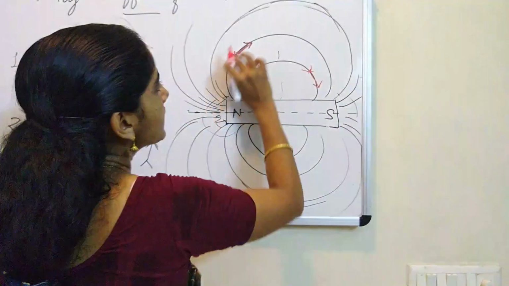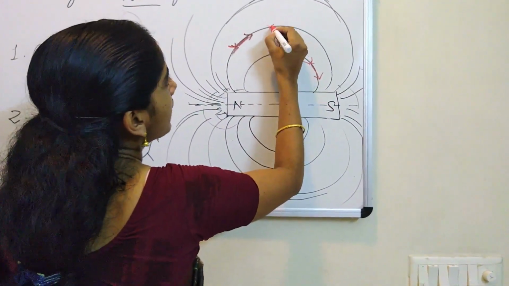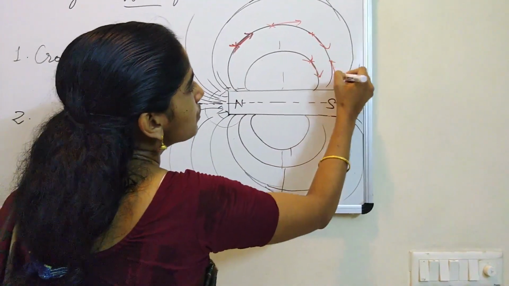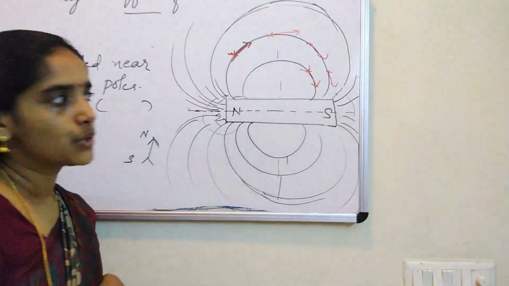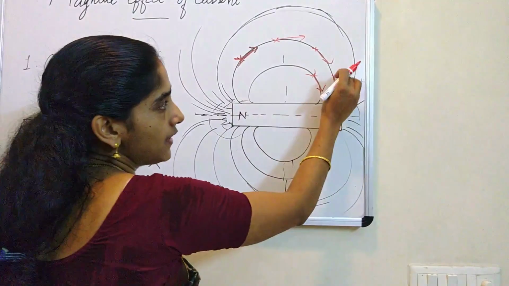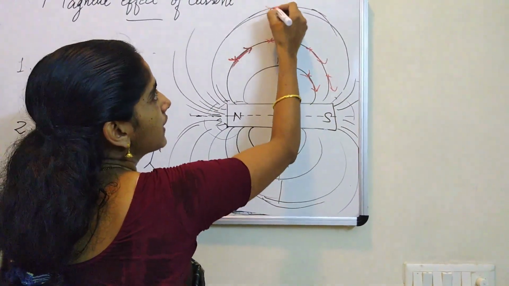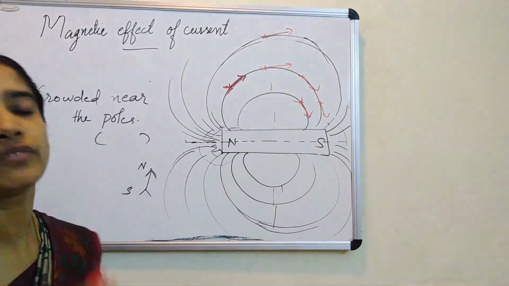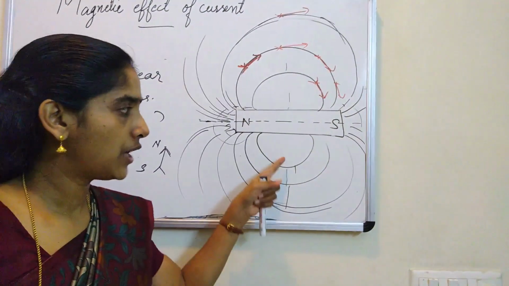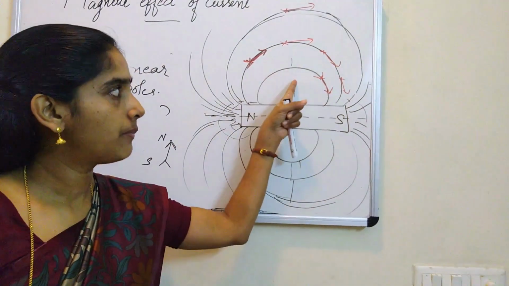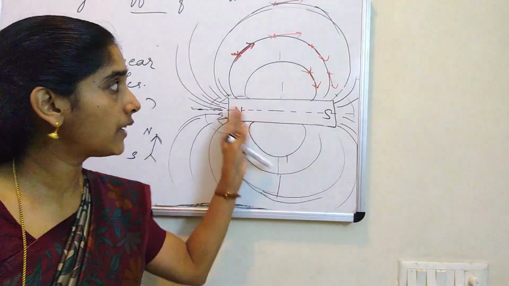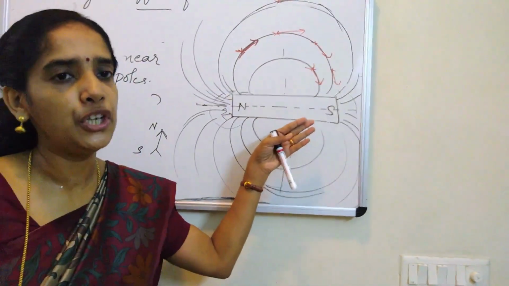Now look here, this is a curve. On this curve, at any point, if I draw a line like this, what is this at this point? This is a tangent. So here comes the next property of magnetic field lines: the tangent drawn at any point of this curve represents the direction of the magnetic field at that point. Once more: the pattern is obtained by iron powder, and the direction of the magnetic field at any point is obtained with the help of a compass needle. The compass needle can help us obtain the pattern also. I think you have seen that in the video.